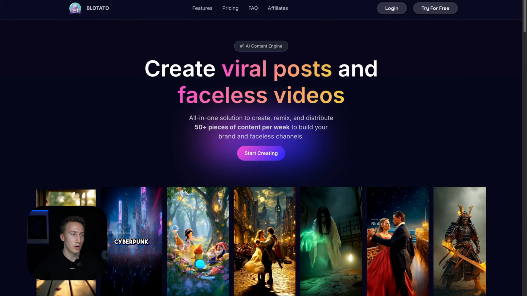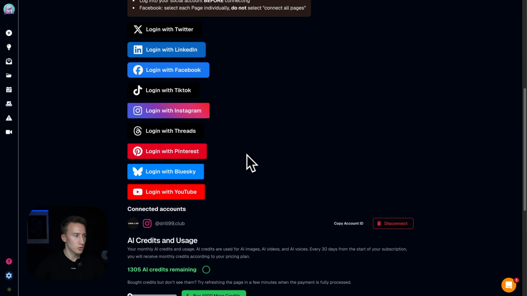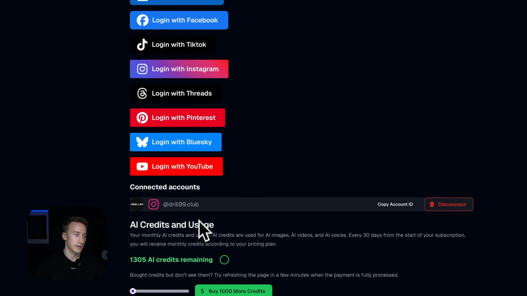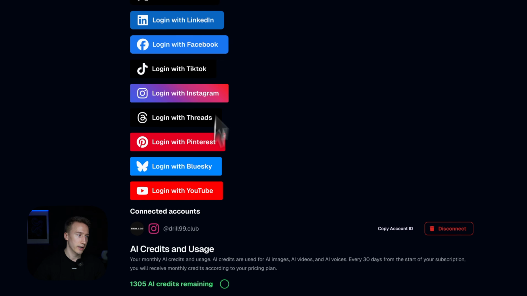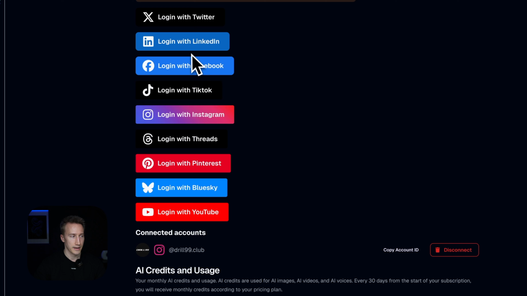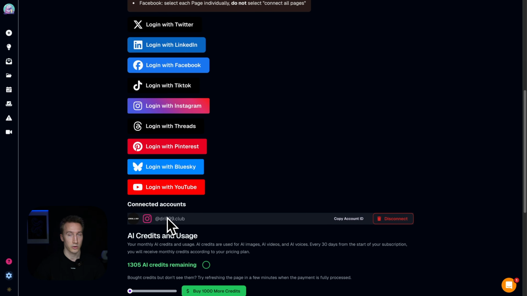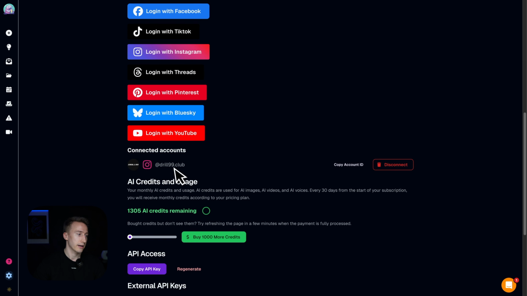Okay, so once your account is created, you will see something like a dashboard. So what you can do is go to settings here. And in the settings, you can connect all kinds of social media. As you can see, mine is already connected. So this is Drill 99 Club, for this specific project. So you can connect any social media you want, but for this project you will only need IG. So connect your IG account here, the account where you will actually post the content, where you will let AI post the content. And once it's done, it should look something like that.